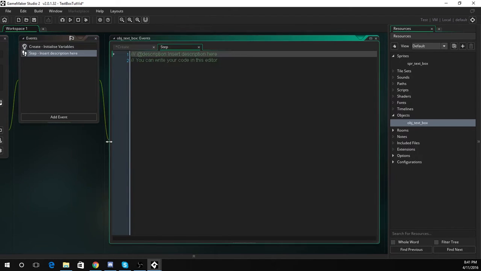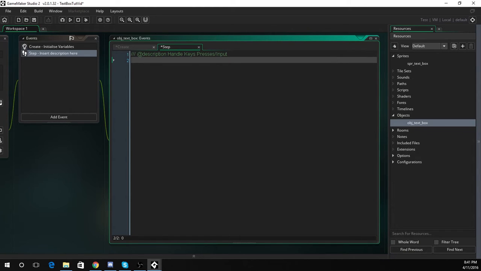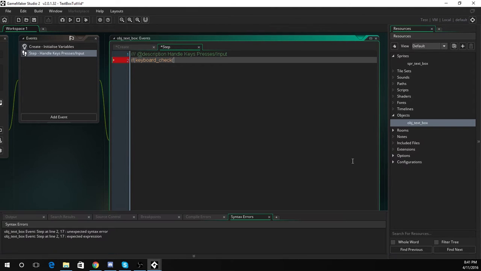Next up, we'll create a step event. We will call this handle keys pressed, or just input. Now we've got to check if any keys are pressed. We'll do a simple if keyboard_check. This just checks if the key is pressed. It doesn't check if it's been released, it just sees if it's down, and it will repeat as many times as it's down. So say if you hold it down for a second and you have a room speed of 30 frames per second, then this will happen 30 times a second.